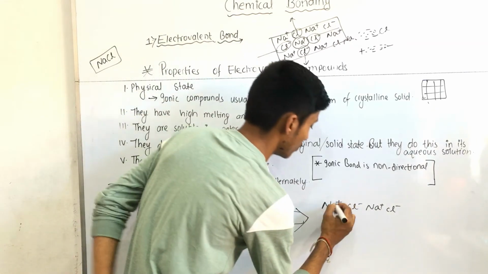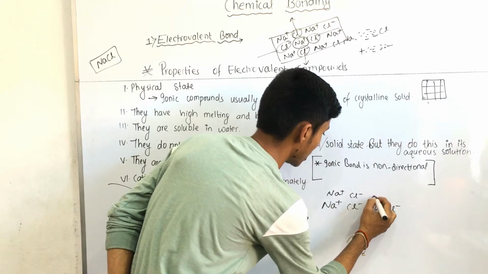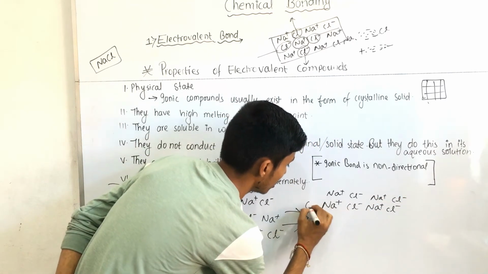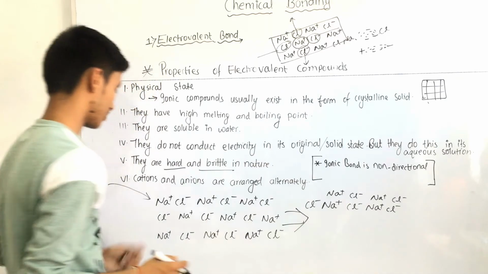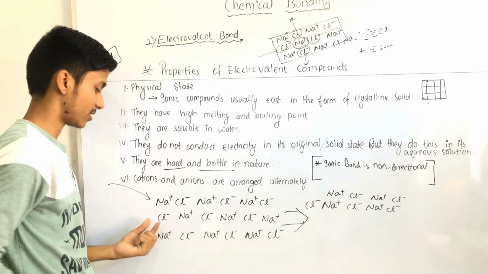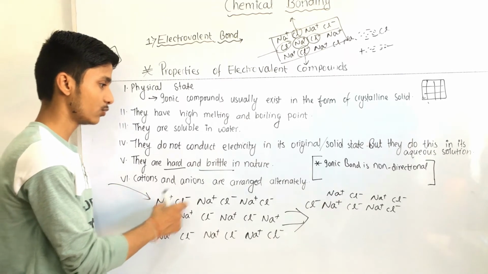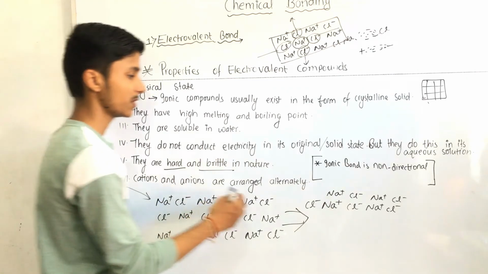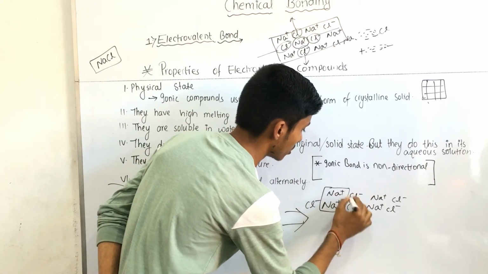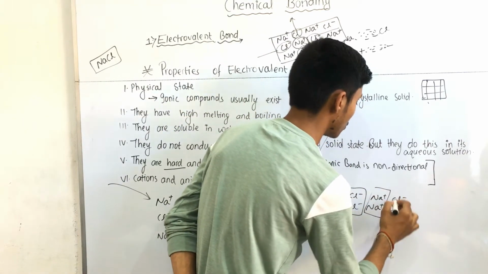So here what happens? Na plus Cl minus, Na plus Cl minus, and here we write Cl minus because this is the second layer, and in the second layer it starts from Cl minus, and when it is hammered, then the first layer moves one step this side, and here you can see the same charges come together.